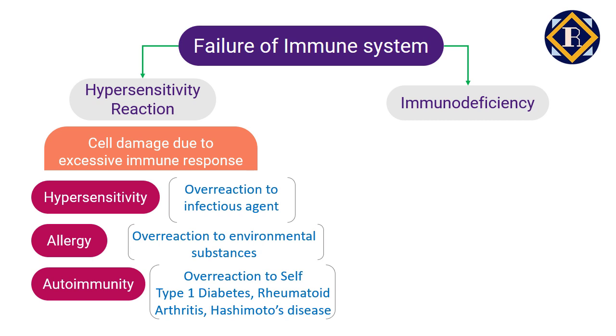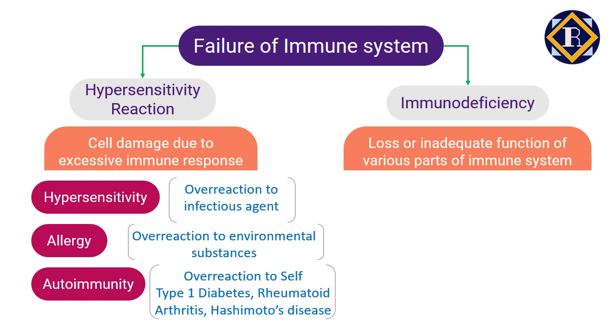Another example is chronic lymphocytic thyroiditis, commonly known as thyroid, in which the immune system attacks the thyroid gland in your neck that makes hormones that control metabolism. This includes your heart rate and how quickly your body uses calories from the food you eat. Researchers don't know exactly what causes autoimmune diseases, but it is believed that genetics, diet, infections, and exposure to chemicals might be involved. On the other hand, loss or inadequate function of various parts of the immune system causes immune deficiency.